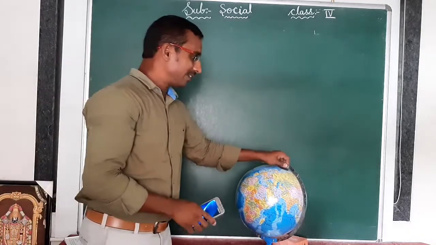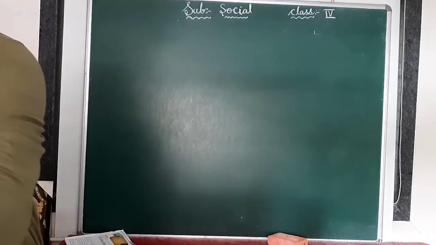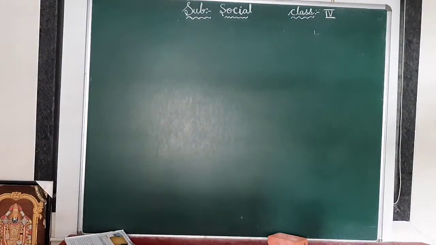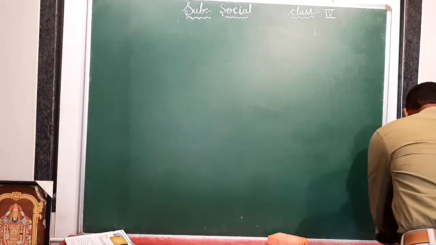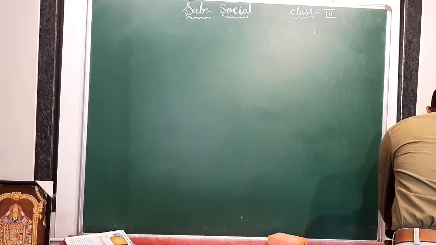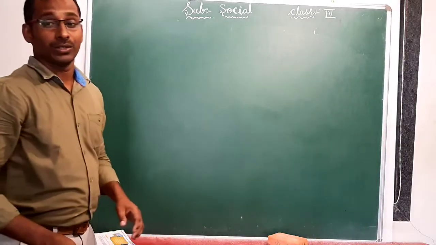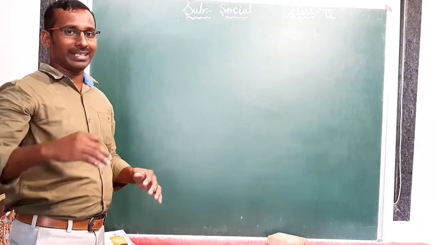Like this we are all getting day and nights on the Earth. So through this day and night, in daytime we are doing work, in night time we are sleeping.